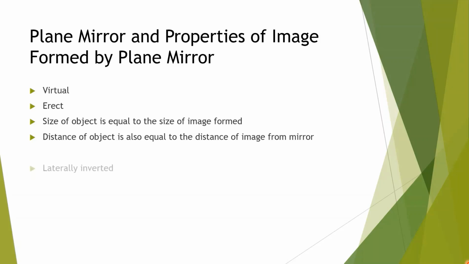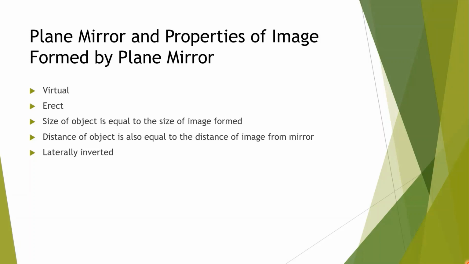Distance of object from the mirror is equal to distance of image from the mirror. Last one, laterally inverted, means left side becomes right and right side becomes left.